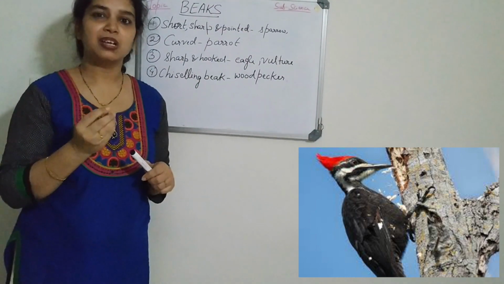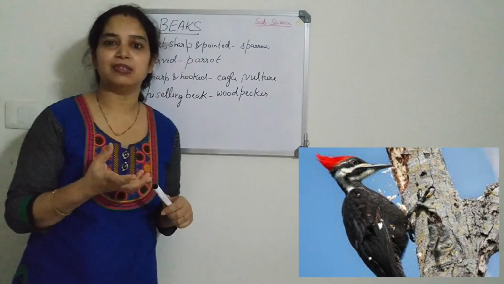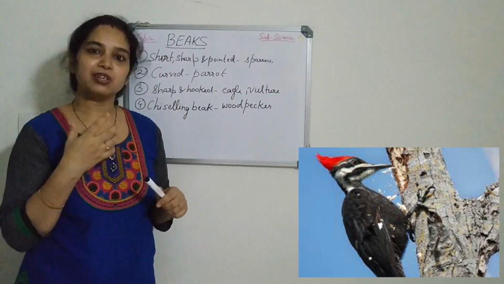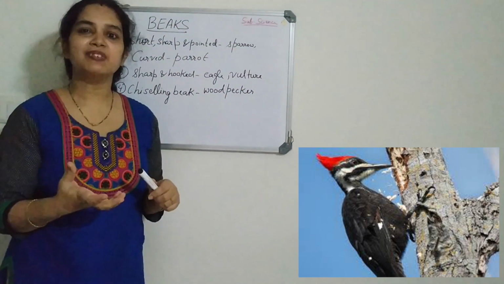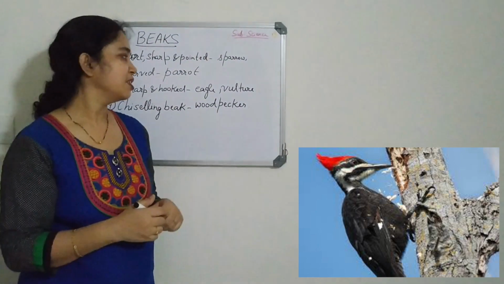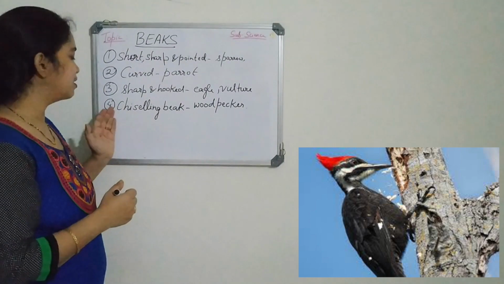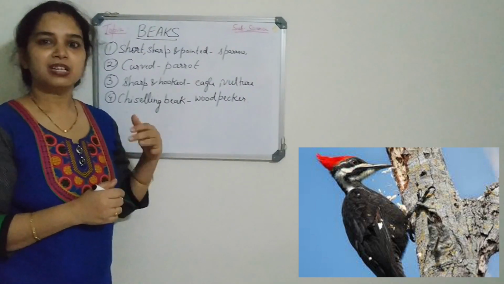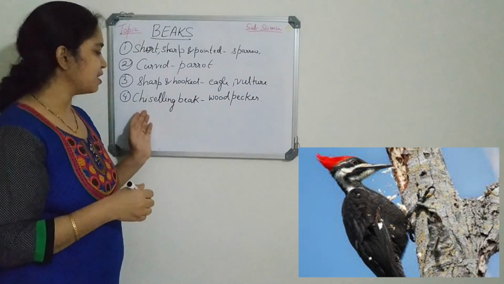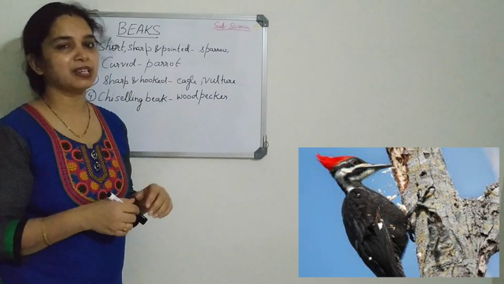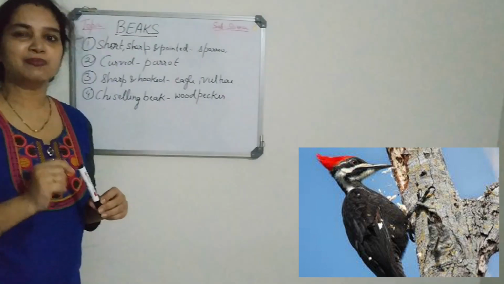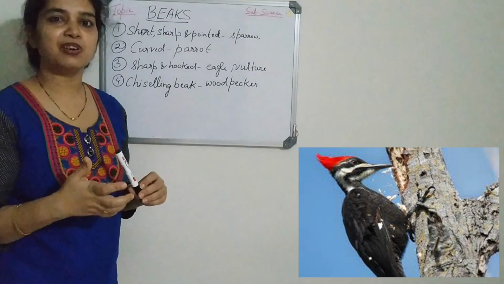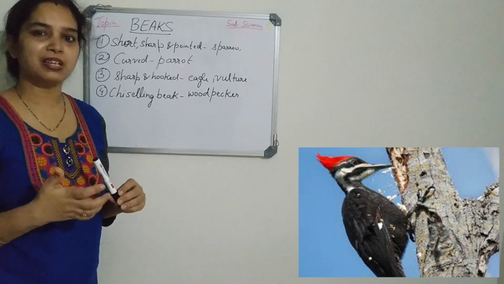While making the hole, they take the insects and eat them, and they also make the hole so as to live inside it and to lay eggs. So this type of chiseling beak is found in the woodpecker so that they can tap the wood and search for food, that is, small insects.